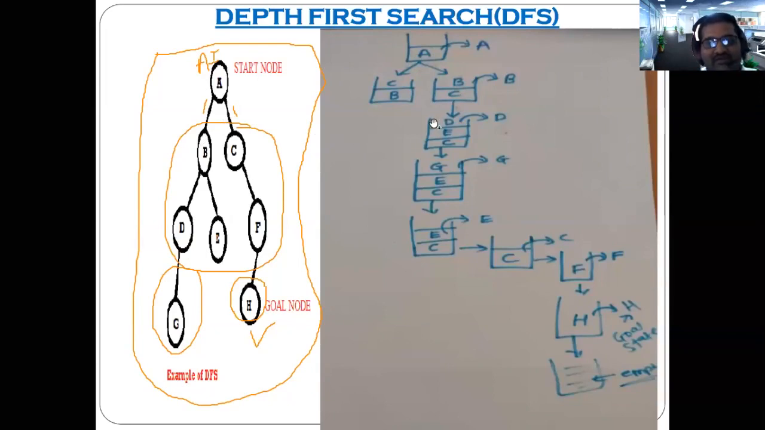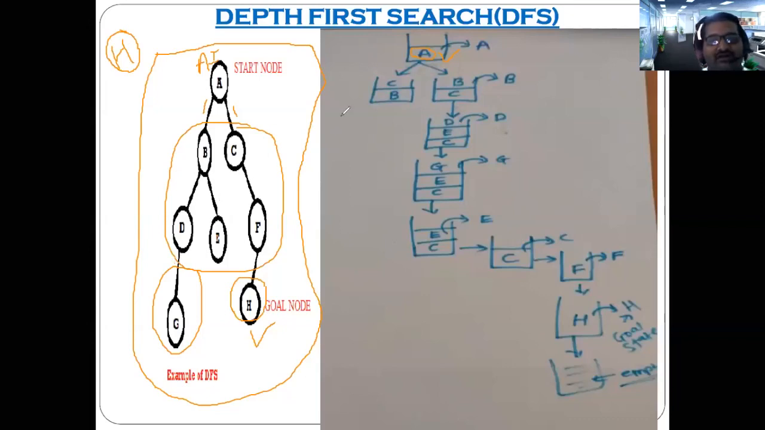Now here we have taken the example. Here I have shown the stack also. According to our algorithm, the first thing is you must put the root node on the stack, that we have done. Now on the stack, what is there? A itself. A will be checked against the goal node. Here you have to consider our goal node is H.